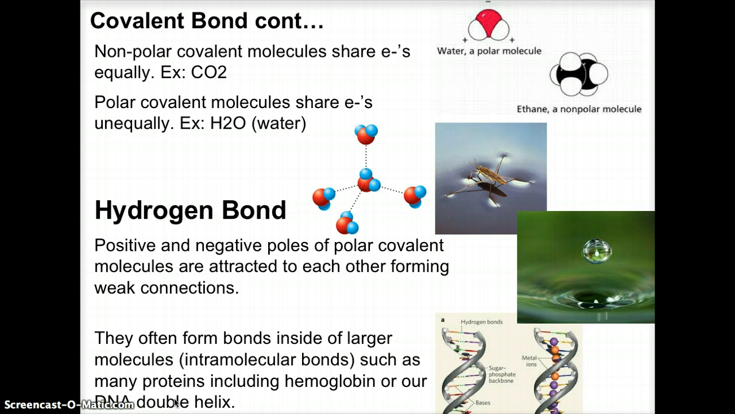and then interact within water molecules. So the positive and the negative pole of a polar covalent molecule are attracted to each other, forming a weak connection. This then forms bonds within larger molecules. So they're weaker than covalent or ionic bonds, but they hold larger structures together in specific ways, such as protein or the DNA helix, as we can see here. And that then is very instrumental in the large molecule that it can work that way.